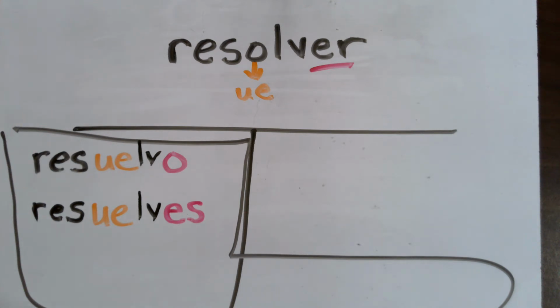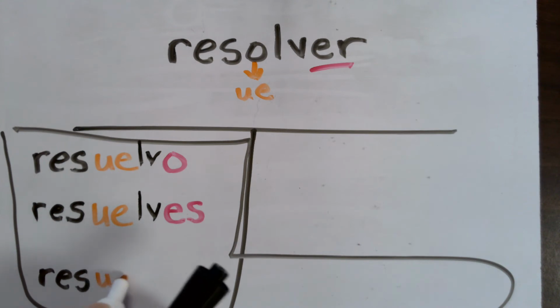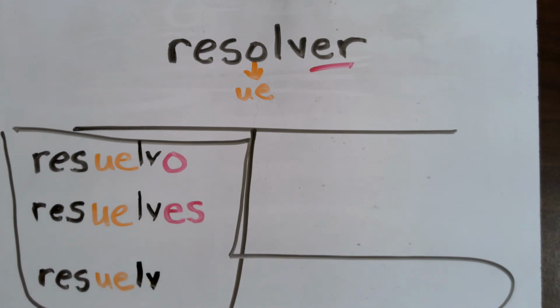For the vos, usted, él, ella form, same thing. When I get to the O, I'm going to change it to a UE. Don't forget that I still have a few more letters left in the stem. And then I'm going to finish with the usted, él, ella ending, él resuelve.